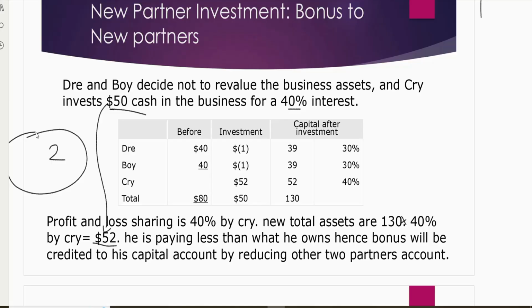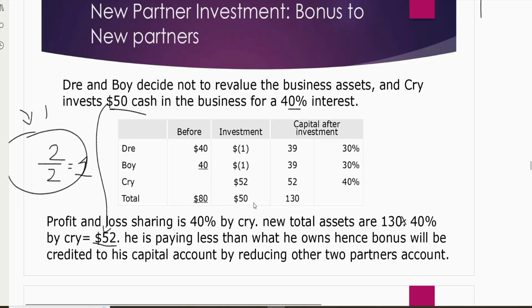The new partner wants this, so we will take it out from the old partners and give it to him. Two old partners are there. We want $2, so each partner's capital will reduce by $1. This is 1, not 2.